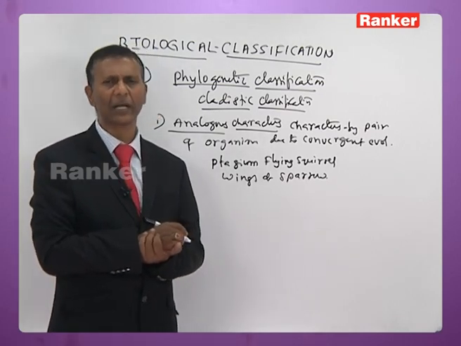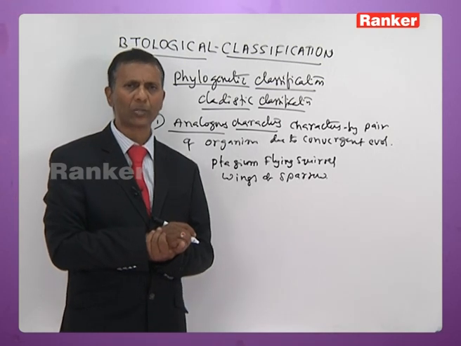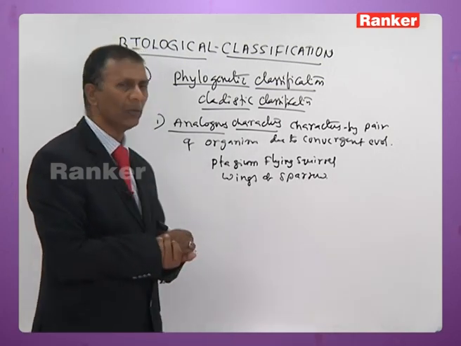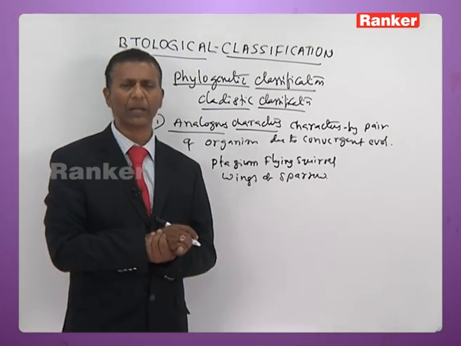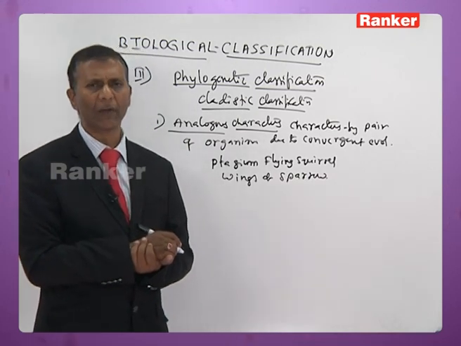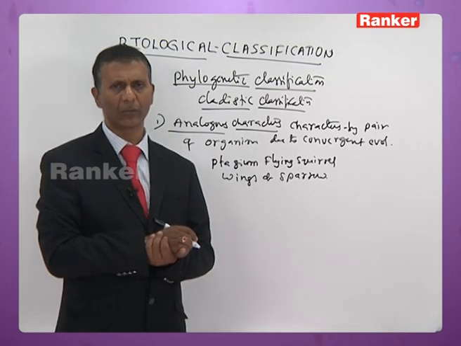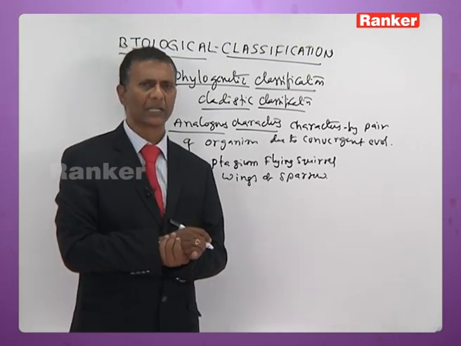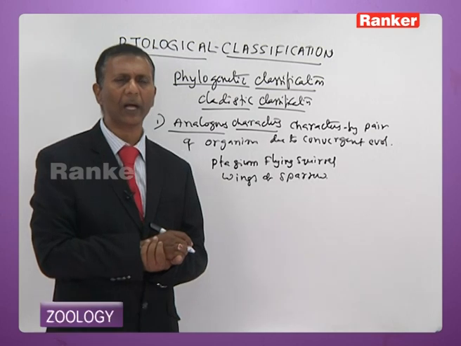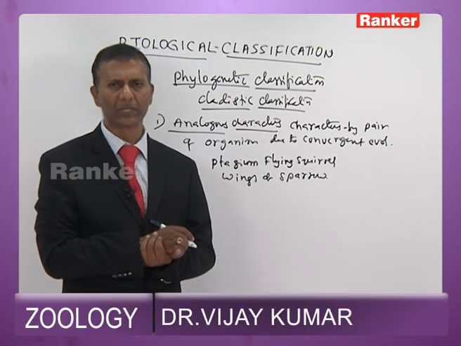The flying squirrel belongs to Mammalia, and the sparrow belongs to Aves. In both of them, the wings help in flight. But however, they belong to two different groups, two different classes.